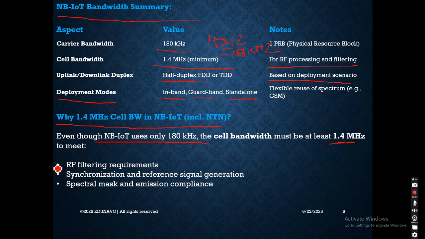To meet the criteria defined by 3GPP. Number one is that the RF filtering requirement should be satisfied. Second is synchronization and reference signal generation. And third, the spectral mask and emission compliance has to be followed. That is the reason the minimum cell bandwidth requirement is 1.4 megahertz.